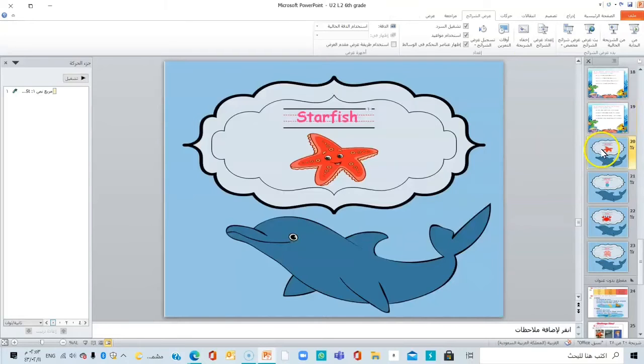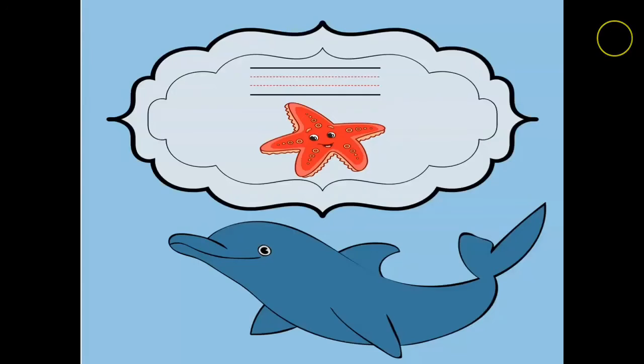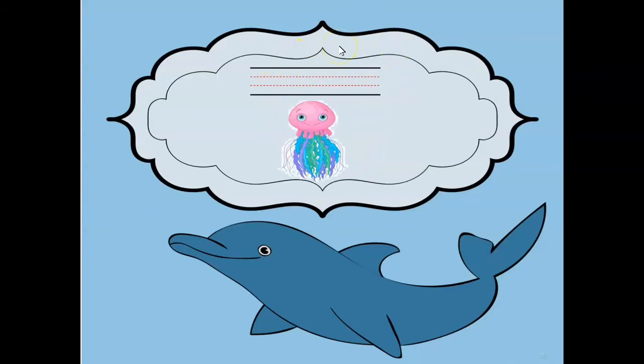Okay? So what is the first word in my lesson today, girls, is starfish. So this is a starfish and the spelling is S-T-A-R-F-I-S-H. Number two, jellyfish. The spelling is J-E-L-L-Y-F-I-S-H.